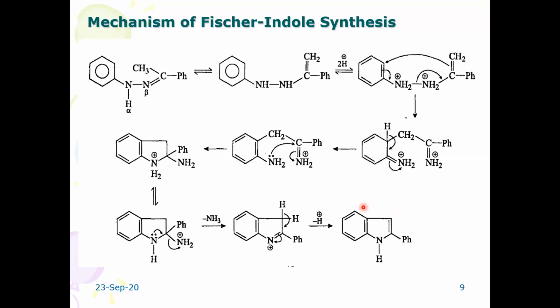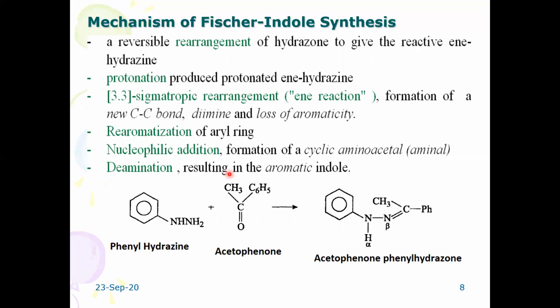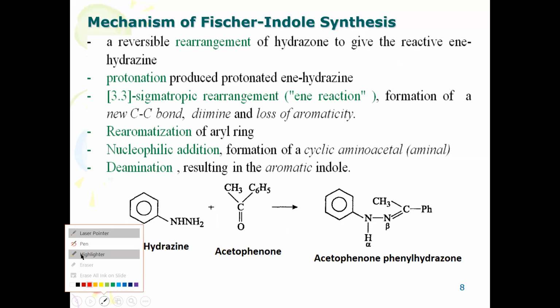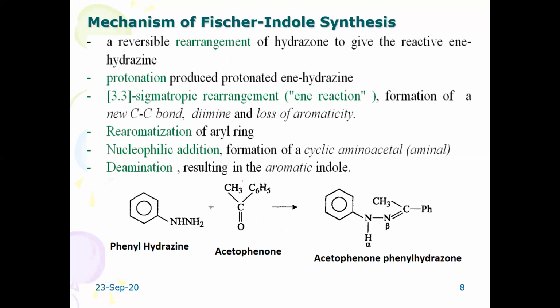Suppose you take a general aldehyde or a ketone instead of this. Wherever the CH3 group is there, it becomes R1, and here it becomes R2. So it is a general reaction.